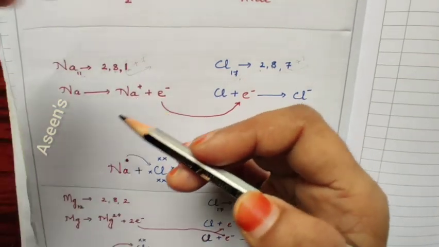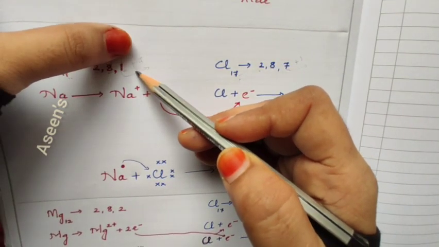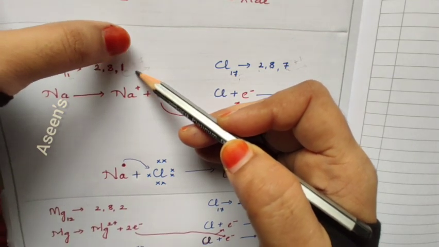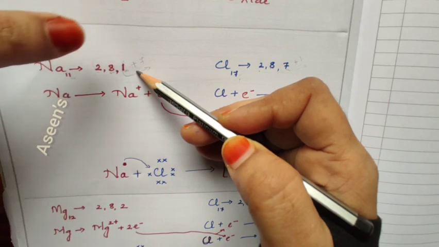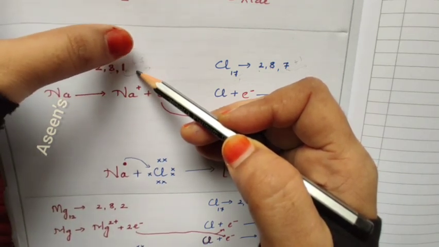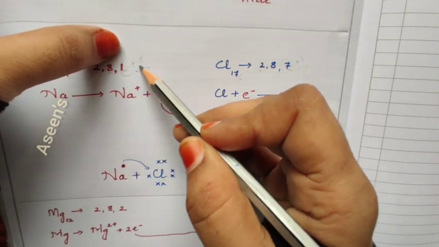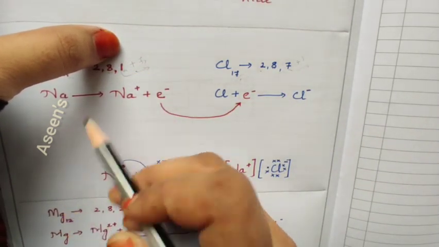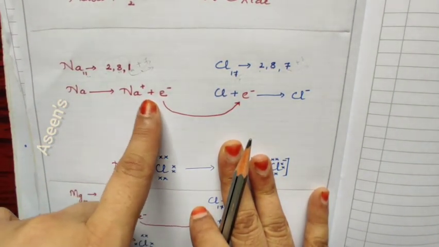Now, talking about sodium, adding 7 is not easy. We need to find the 7 electrons. From where are the 7 electrons going to come? Somebody has to give sodium the 7. Getting 7 electrons is not at all easy. But removing 1 is easy. So what will happen is, this sodium element will split.